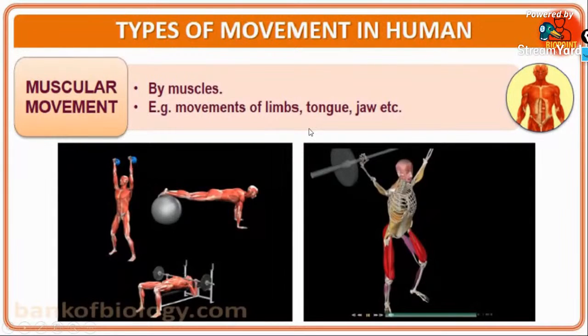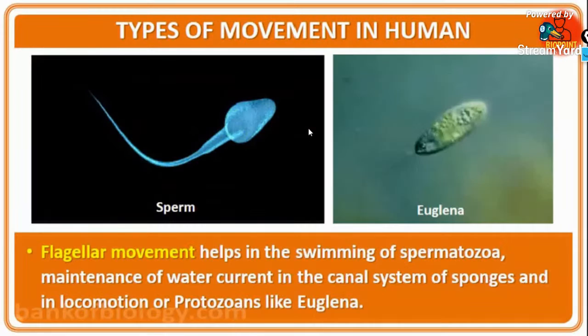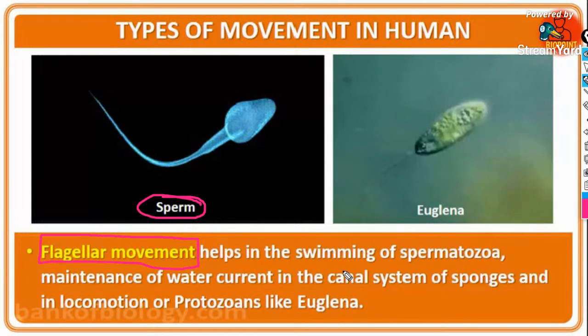Next is the muscular movement. Muscular movement takes place with the help of muscles. Movement of limbs, tongue, jaw, etc. are examples of muscular movement. Then another type of movement in humans is the flagellar movement. Flagellar movement is shown by sperms and helps in swimming. The flagellum of the sperm, which acts as a tail, shows the flagellar movement, which helps in the swimming of spermatozoa.